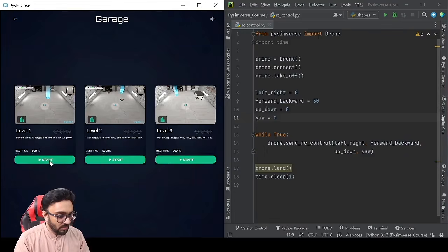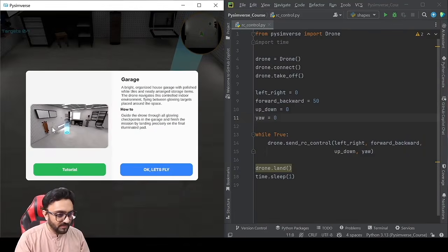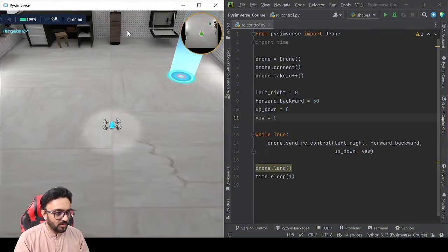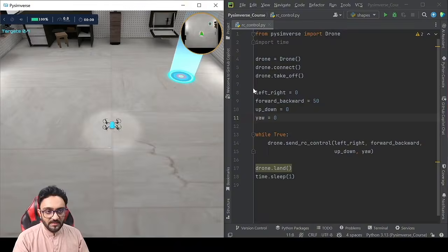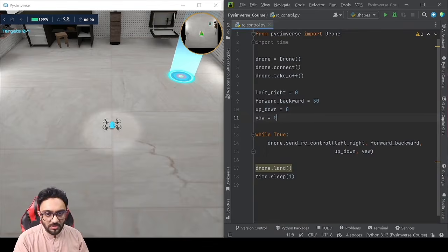Okay, so we will click on start, and this will give us the mission briefing of what exactly you need to do. So we can click on let's fly, and the basic idea is very simple, that you have to fly and you have to reach that target area, right? So what I will do is I will turn off the volume so that it doesn't interfere with my audio.